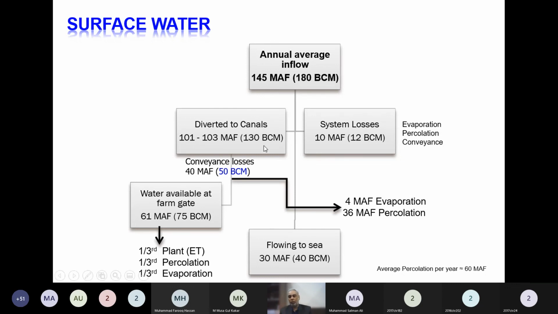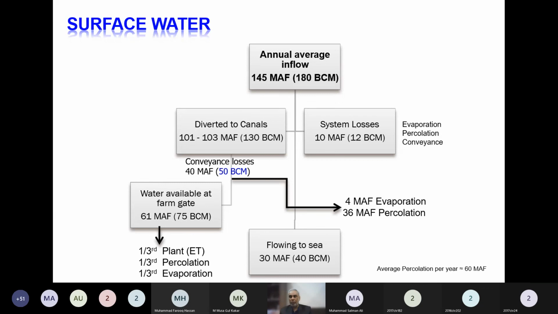They are close to the end of their lifespan, so we need to remodel them, and renovation of this irrigation system is required. One recent renovation has been done in the LBDC, as we called it last time. LBDC is the Lower Bari Doab Canal emanating from Baloki headworks on the Ravi River.